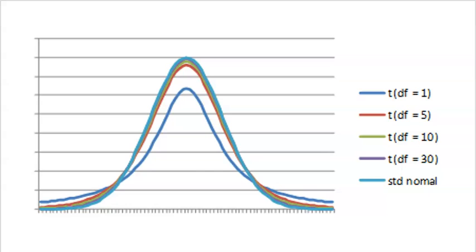So for example, if you have a sample size of only 2, a very small sample size, 1 degree of freedom, that's this blue line right here. Notice that it's maybe not as dramatically flat as I made it out to be, but it is a little flatter and a little bit more spread out in the tail. So look down here at the tails, they're a little bit higher, which means wider than other samples. Now the normal model is this powder blue one right here at the very top.